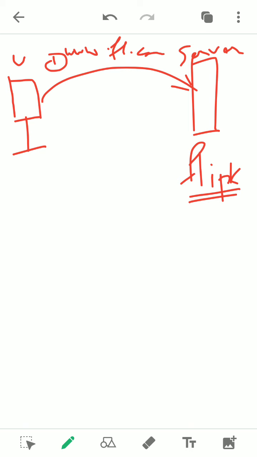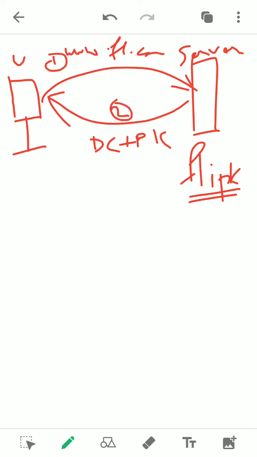Then if the server is available, the server should respond to you with its digital certificate plus public key. Remember, if the server is available, then this server should respond. This is step number 2. You see, all the steps match with this one. First, you have typed www.flipkart.com, that means you have opened your web browser and typed the web address or URL of the server where you want to purchase. We have taken Flipkart as the example. Now Flipkart will respond with 2 things: digital certificate and public key.